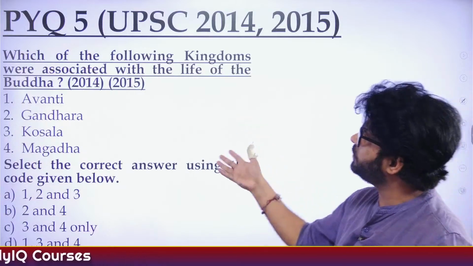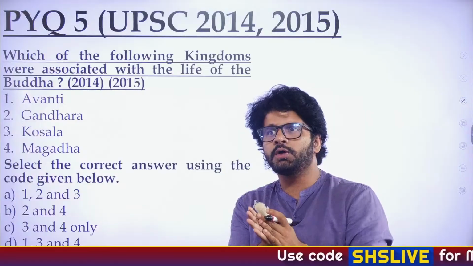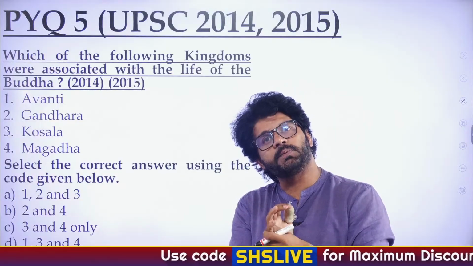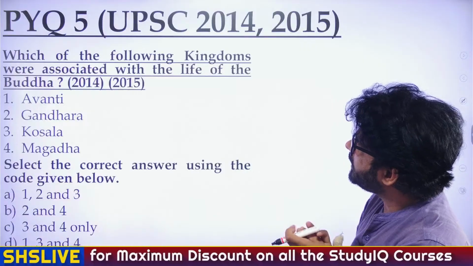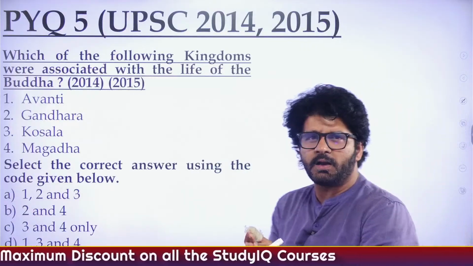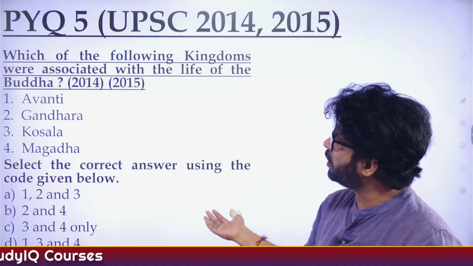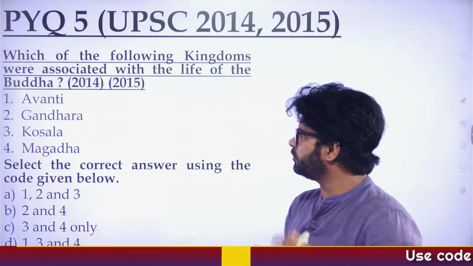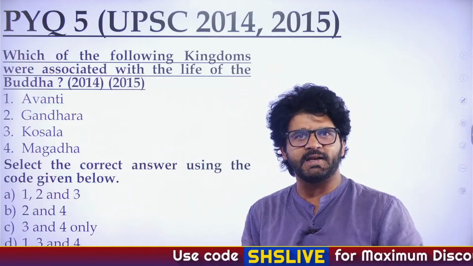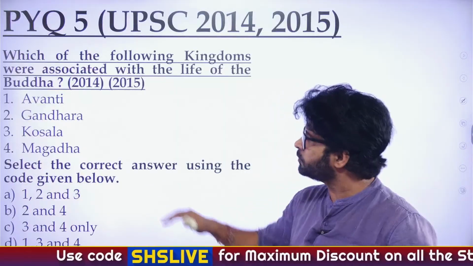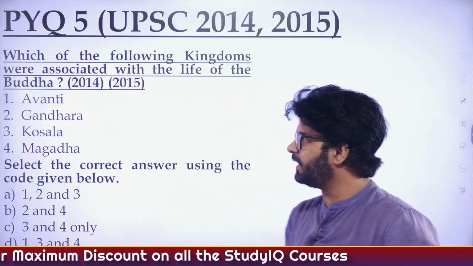When you grow up, you will read about the 16 Mahajanapadas, the second urbanization period. You will see that Buddha was born in Nepal, and his mother was a Kaushal princess. So obviously, if his mother is a Kaushal princess and it's very close to where he was born, he is associated with the life of Kaushal. Obviously, he will go and meet his Nana Nani. Kaushal is very close. Magadh we know, he attained Nirvana at Bodh Gaya, Magadh.